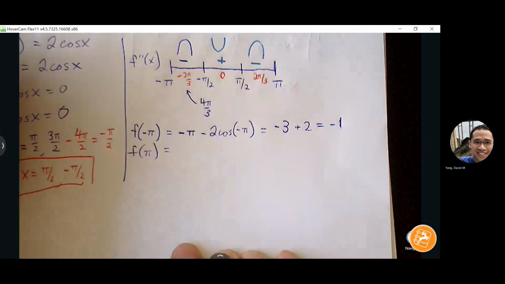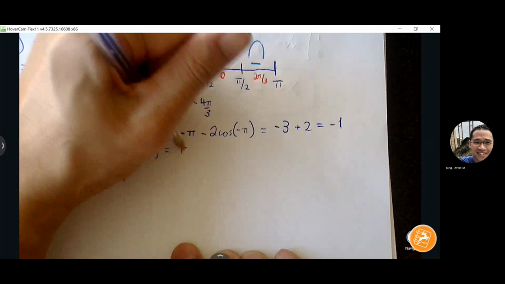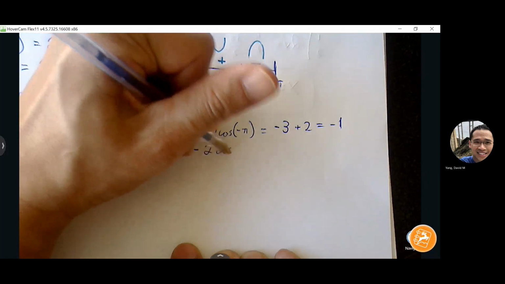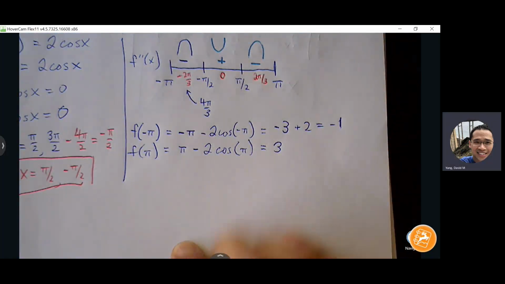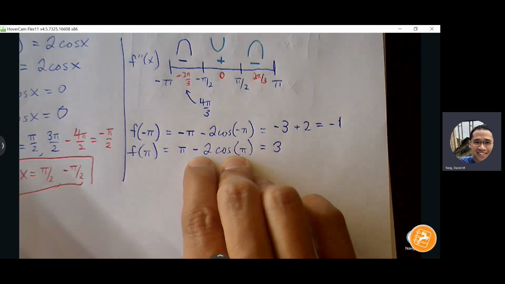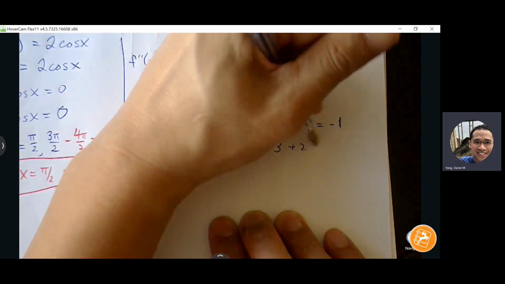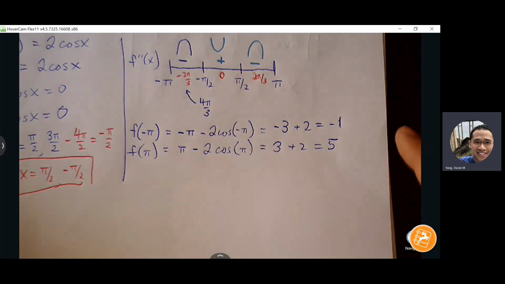Endpoint, f of pi, back into the original function. The pi is around 3. Cosine of pi is -1. -1 times -2 is +2. So we're going to start at -1 and we're going to end at 5.